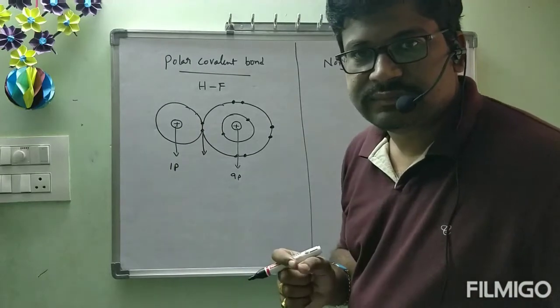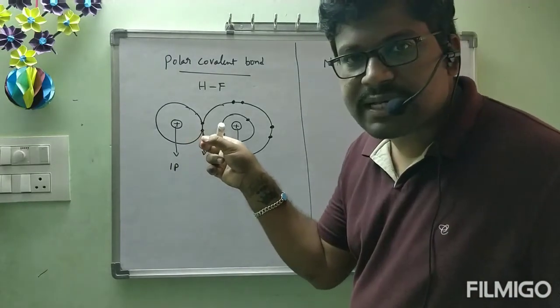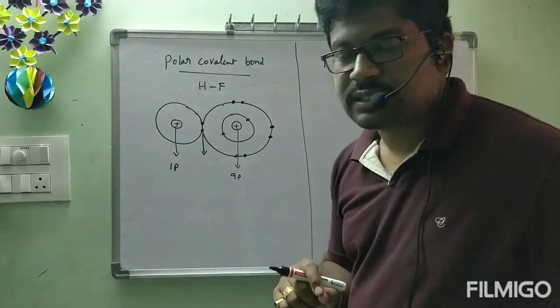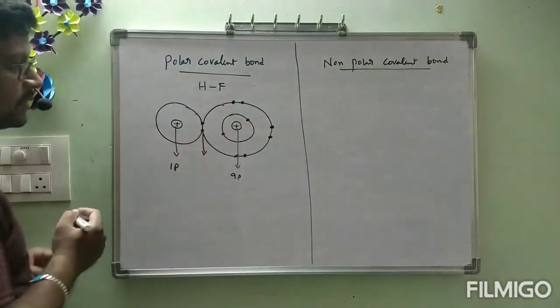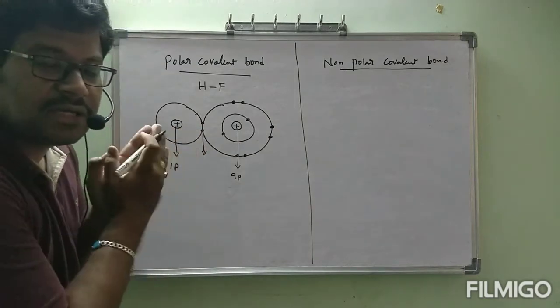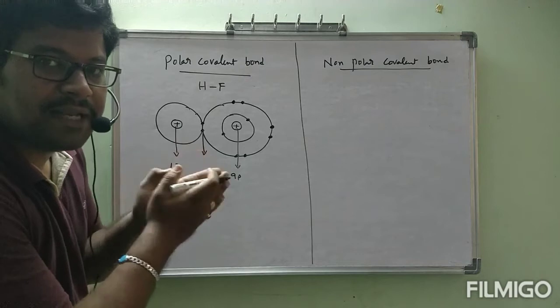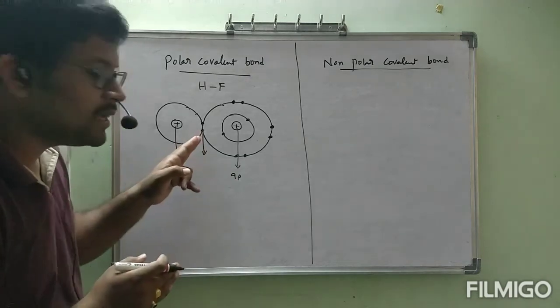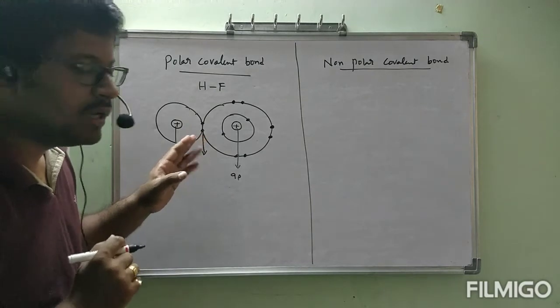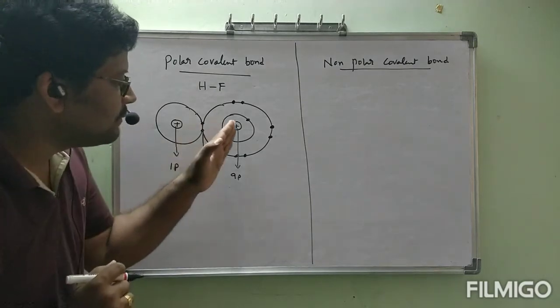Negative charge. This bond pair has negative charge. This has 1 proton, this has 9 protons. Then automatically what will happen? After the formation of the bond, this bond pair is not exactly in the middle. Then what will happen? It is shifted towards the fluorine side.